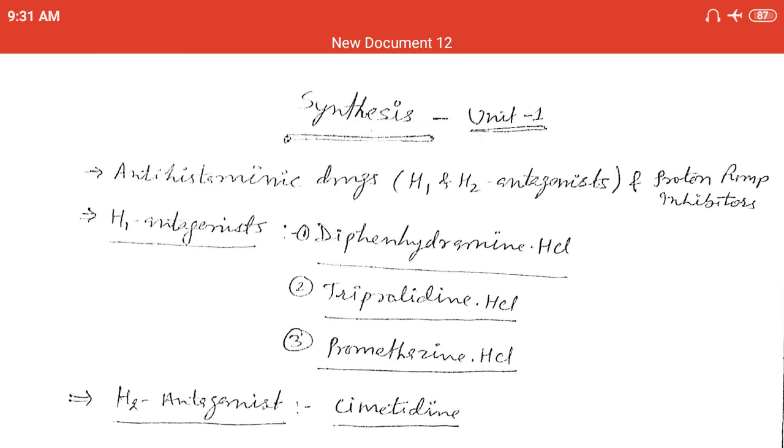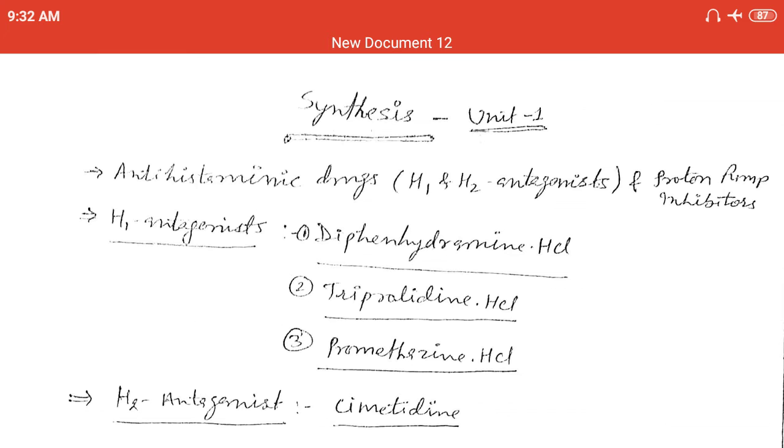In H1 antagonists, the synthesis of three drugs is in your syllabus: diphenhydramine, tripelennamine, and promethazine. Dear students, all are basic drugs, that's why they are converted into hydrochloride salts. So the HCl written here is hydrochloride, like diphenhydramine hydrochloride, tripelennamine hydrochloride, promethazine hydrochloride. They are hydrochloride salts because they are basic drugs, nitrogen atom containing drugs.